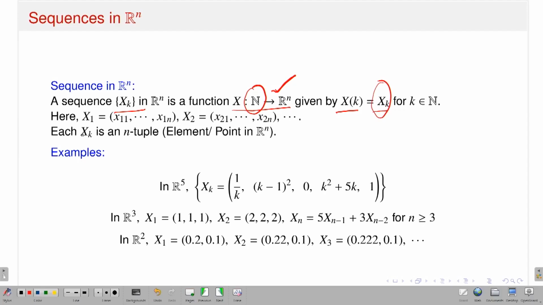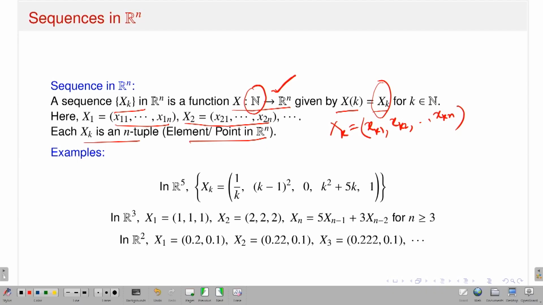So therefore I have written explicitly that x1 should be a point in Rn, that means it is nothing but x11, x12, ..., x1n; x2 is nothing but x21, x22, ..., x2n. In particular, if I write xk, what is this? This is nothing but xk1, xk2, up to xkn. So this is the definition of a sequence in Rn. As I said, each xk is an n-tuple, or a point in Rn.